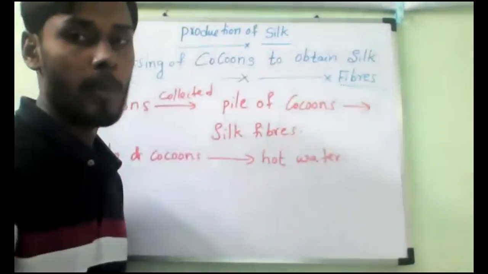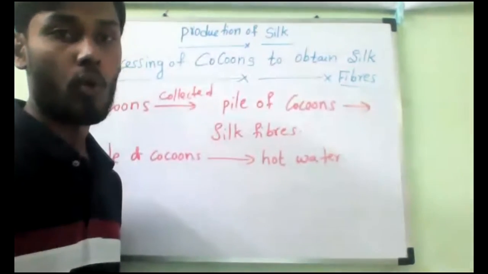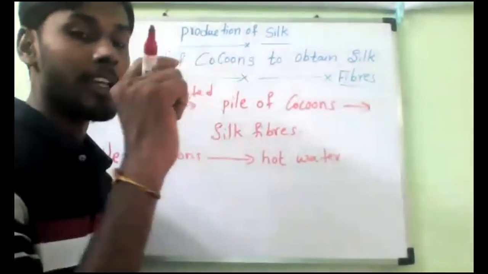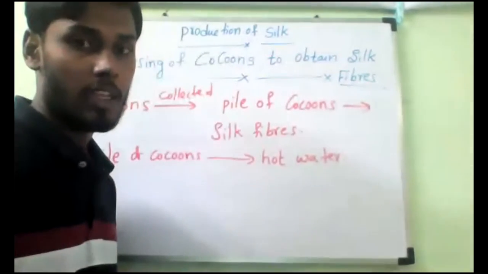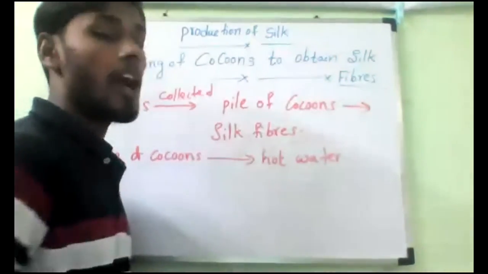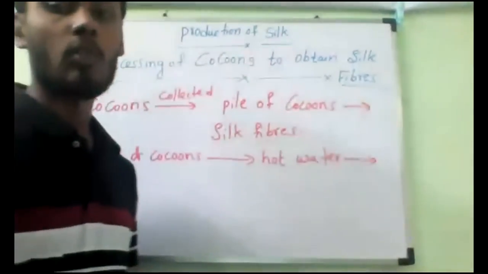Hot water makes the silk fibers of the cocoons separate out, because inside the pupa is dead. Is it yes or no? Inside it is dead. So that is why, if you keep it in hot water, the silk fibers will separate out from the cocoon.